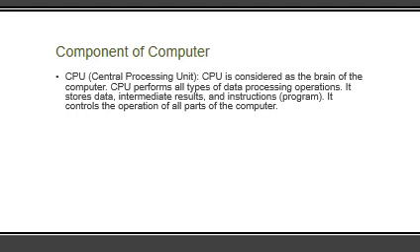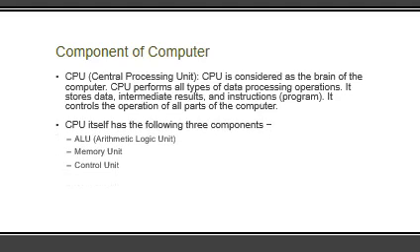CPU is the brain of computer that processes the data that we have inputted using the input device. CPU is also divided into 3 parts, that is ALU, means arithmetic and logic unit, memory unit and control unit.